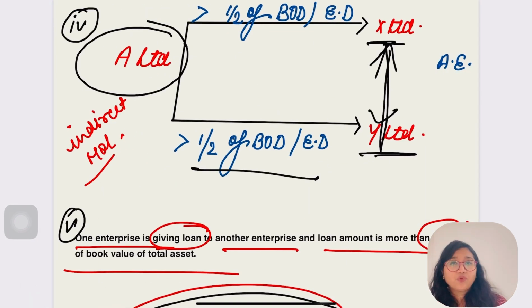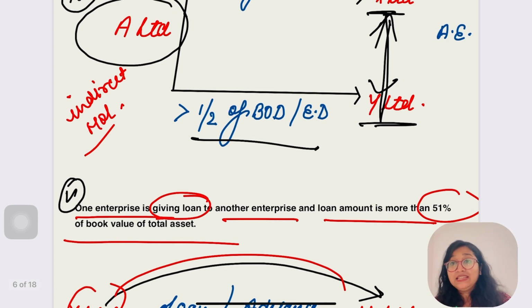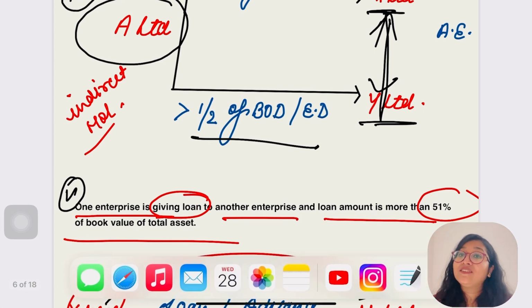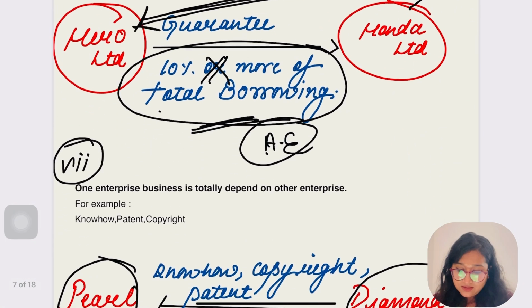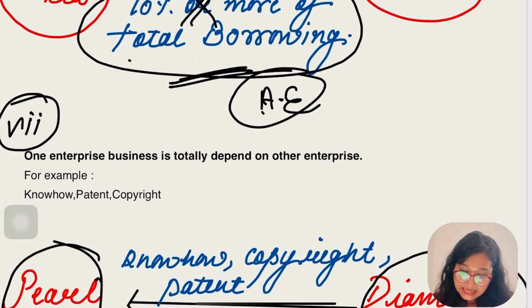In the earlier case, what was that? One enterprise was giving a loan, and the loan amount was more than 51% of, say it with me, book value of total asset. And in the second case, one enterprise was giving a guarantee, and the guarantee amount was more than 10% of total borrowing. Okay, let's go for the next part.